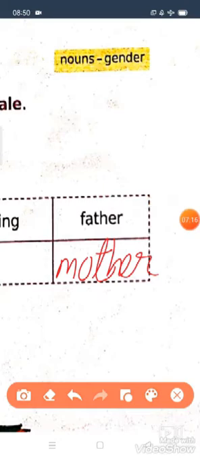Okay, children, I hope all of you got to know about the gender. Gender means linga, that is either boy or girl. Okay, children.